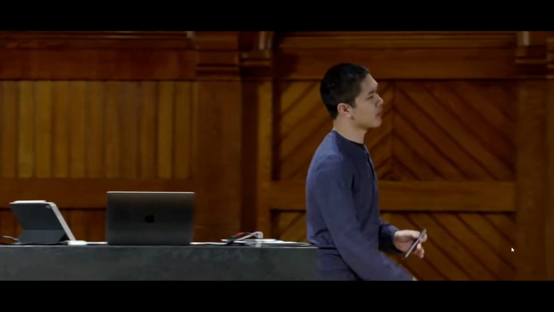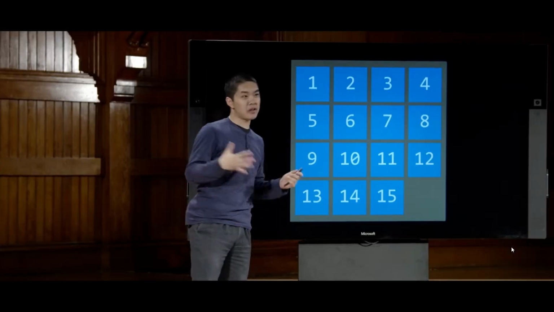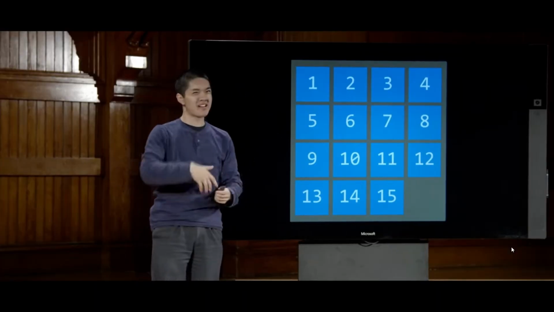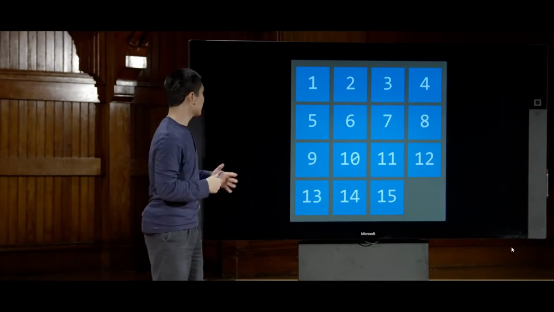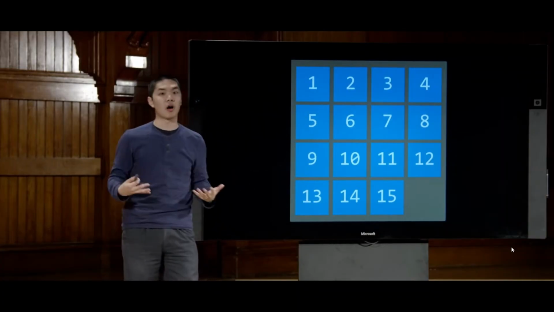One example, for instance, might be something like this classic 15 puzzle with the sliding tiles that you might have seen, where you're trying to slide the tiles in order to make sure that all the numbers line up in order. This is an example of what you might call a search problem. The 15 puzzle begins in an initially mixed up state, and we need some way of finding moves to make in order to return the puzzle to its solved state.